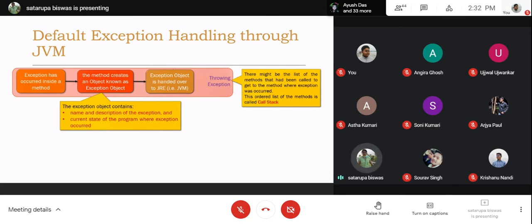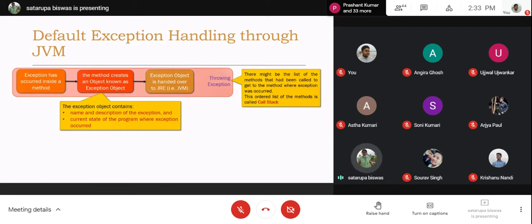If the exception occurs in the final method or any previous method in this trail, you have to gradually get back to the caller, to the next caller, to the next caller, like we do for recursion. Just as we take the help of the stack in recursion to get back to the caller step by step, here also we take the help of the stack to get the trail marked properly. So this ordered list of methods is called the call stack.